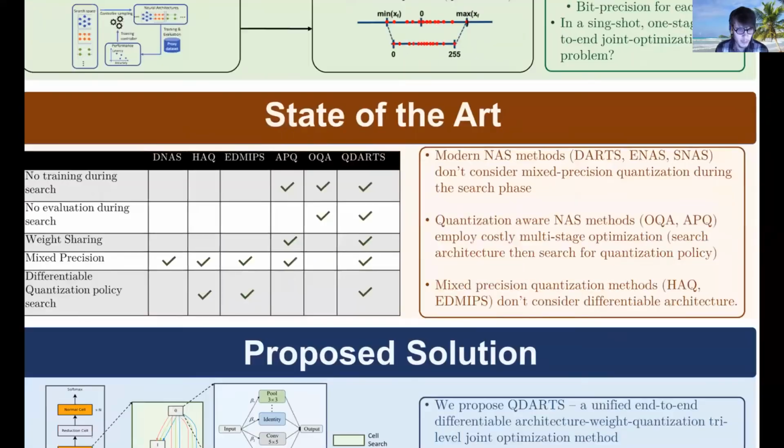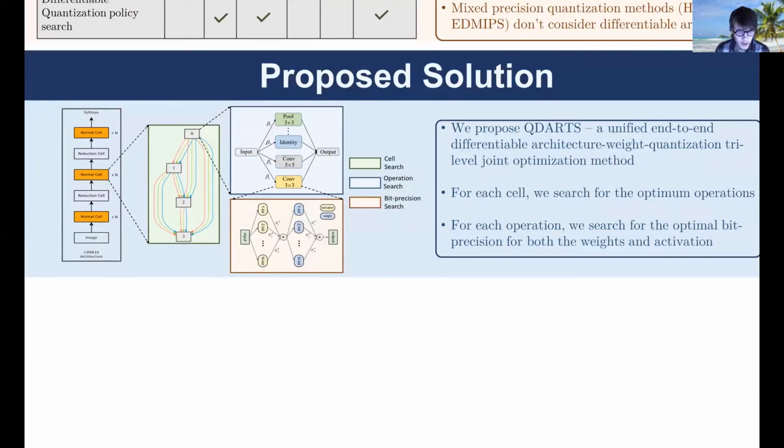Now I will talk about our proposed solution, QDARTS. First off, as shown in this cell, the blue, we apply the same weight sharing technique as DARTS. We also use the same mixed quantization layers as EDMIPS, which I show in the orange box. In this manner, the entire mixed precision network is fully differentiable. It is not shown here, but we also apply the complexity penalty of EDMIPS so that our discovered network favors lower complexity structures and bit precisions.